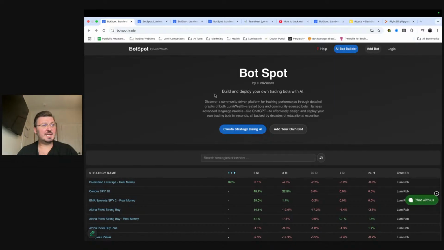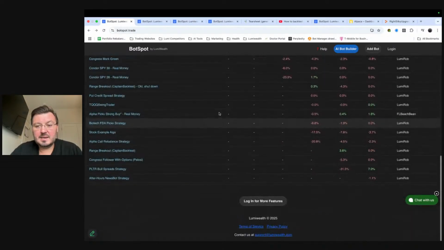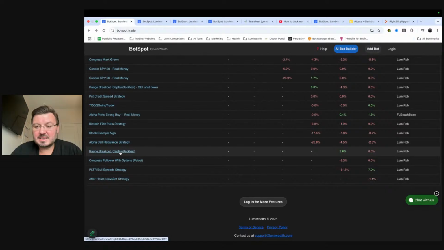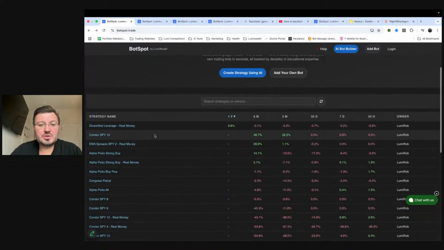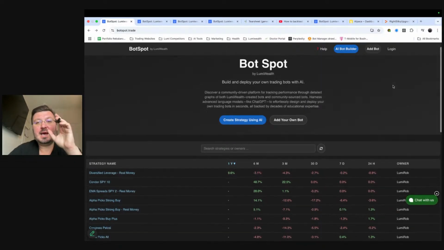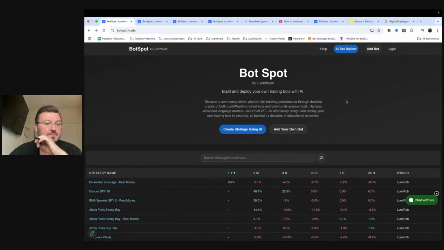But any other questions you guys have around anything? I'd love to hear also what kind of bots you guys would want to build. What kind of bots do you envision? Do you have any strategies that you guys have used? We've built so many of them. We have a lot of really cool ones on here that have been doing quite well. This one, Captain Backtest, lately has been doing pretty well. I keep seeing messages about that one, right? We have a bunch of Iron Condor trading ones. We have a lot of different strategies on here that have been performing quite well. I personally really like this one, the Condor Spy 12. I really like the Alpha Picks ones. Those are some of my favorites personally.